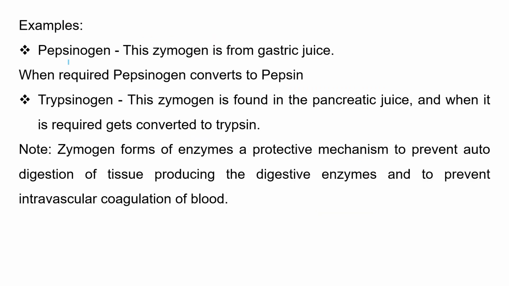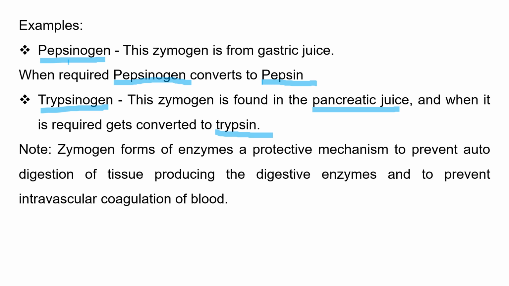Some examples of zymogens are pepsinogen. This zymogen is from gastric juice, and when it is required, pepsinogen is converted to its active form, known as pepsin. Trypsinogen is another example of a zymogen. This zymogen is found in the pancreatic juice, and when it is needed, it is converted to its active form, which is known as trypsin.